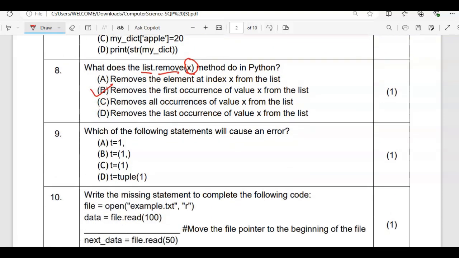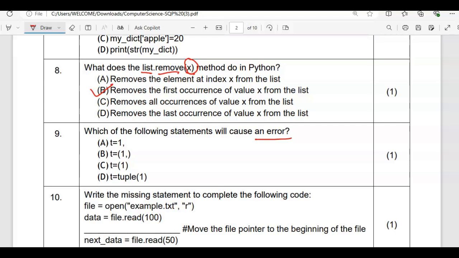Moving to the next one, which of the following statements will cause an error? So please check, the first one is the example for the normal tuple. And this will work as a normal tuple. Yeah, you can give the value in parentheses also, without parentheses also fine. We have to search for the incorrect statement. So this is the correct only. Now next one is what?